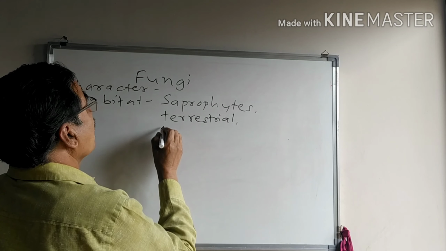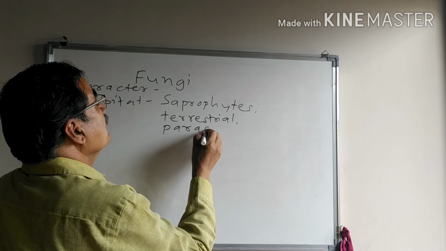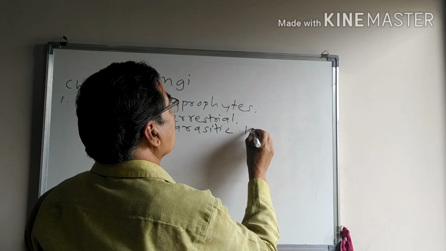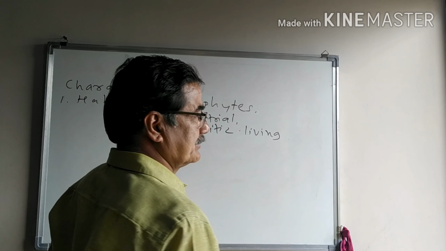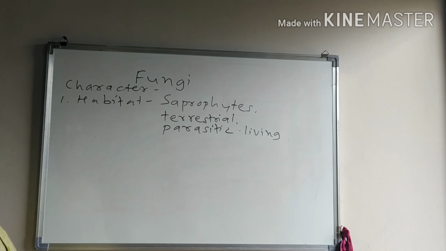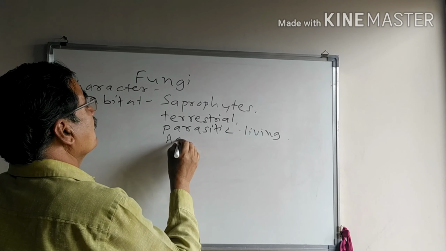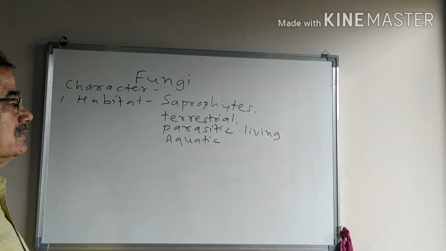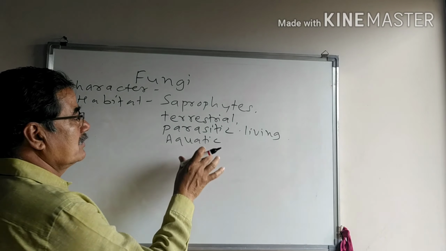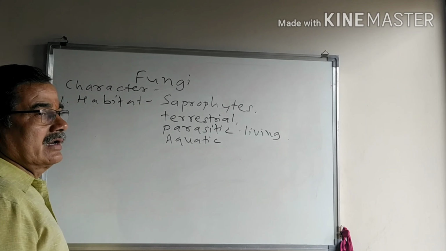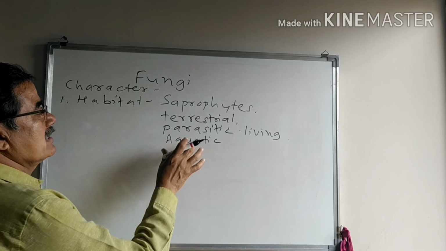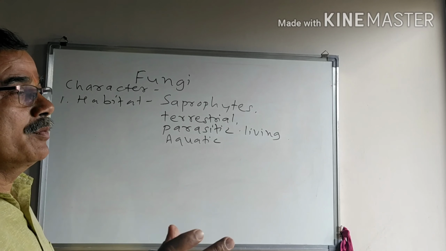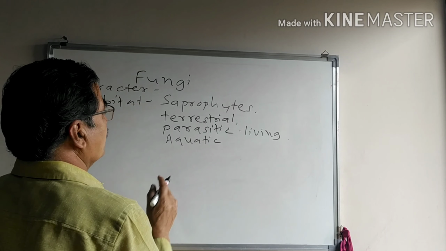Some fungi are parasitic. Parasitic fungi grow on living organisms. Some fungi are aquatic fungi. Aqua means water, that is known as hydro. The fungi which grow in water or water-related substratum are known as aquatic fungi. These aquatic fungi form foam-like structures on the water.